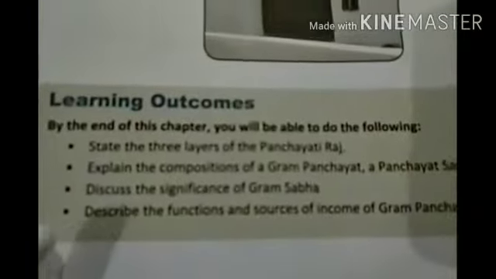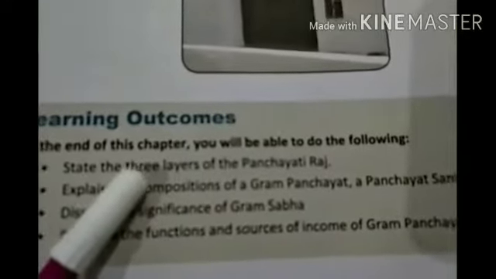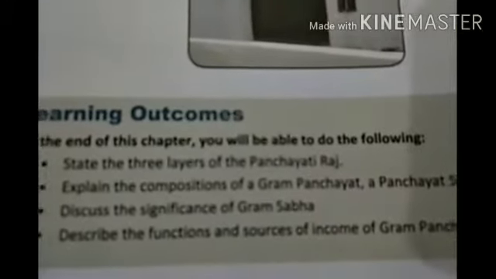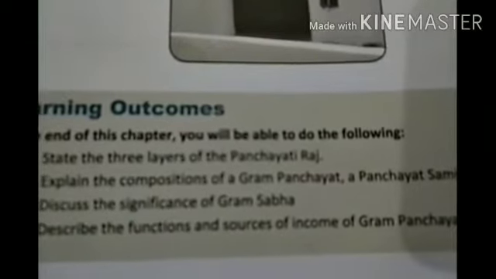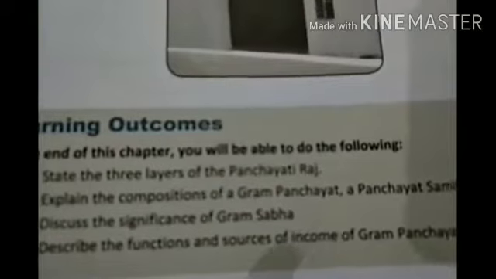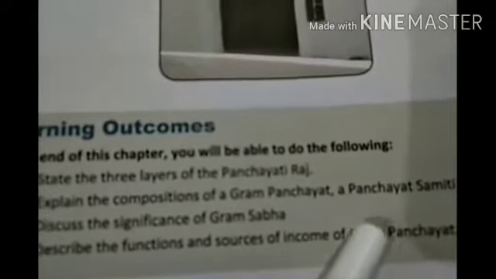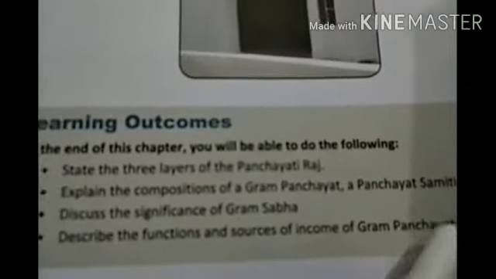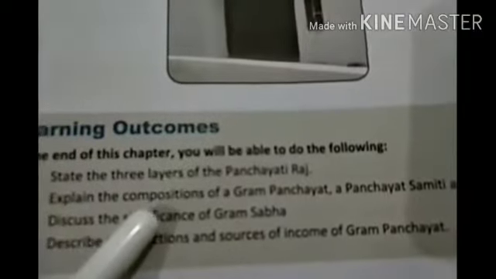Learning outcomes. We will study the 3 layers of the Panchayati Raj, compositions of a Gram Panchayat and a Panchayat Samiti, significance of Gram Sabha, functions and sources of income of Gram Panchayat. We are going to study all these things in this chapter.